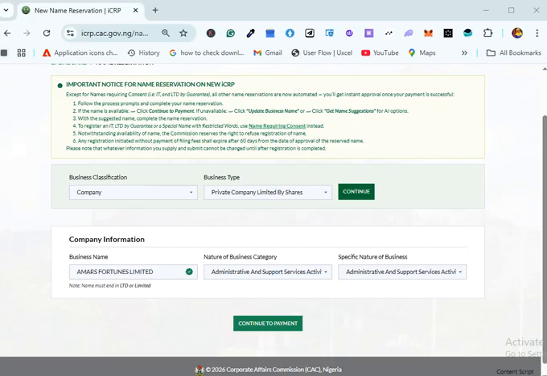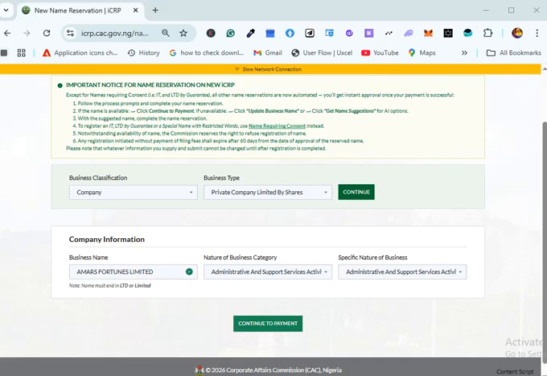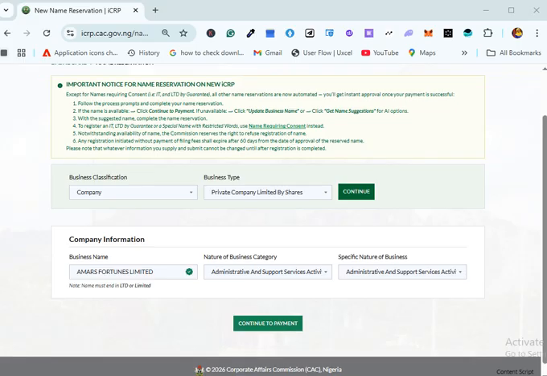For example, in NGO registration, I know it is possible, but due to some queries and a lot of processes that have to do with NGOs, I do not 100% advise that you do your NGO registration yourself. Instead, reach out to an agent that can help you handle that, even company registration. But business registration, as simple as it is, is still something that you can navigate yourself without any other help. But for the other entities, please make sure you go through an agent or a consultant that will put you through, even though you want to do it yourself because of, let's say, confidentiality issues, right?